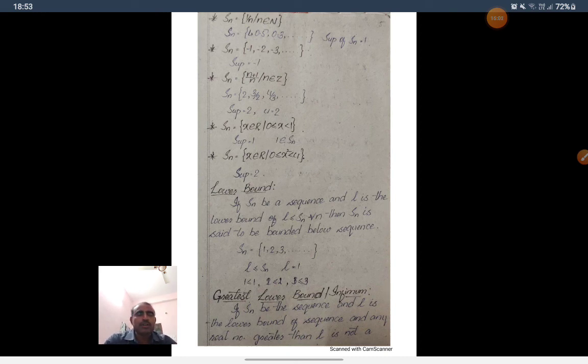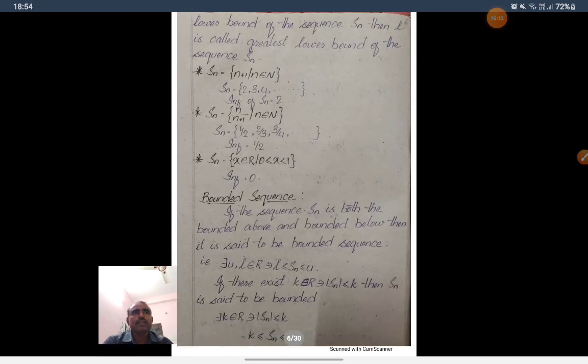Greatest lower bound or infimum. If Sn is a sequence and L is a lower bound of the sequence, and any real number greater than L is not a lower bound of the sequence Sn, then L is called the greatest lower bound of the sequence.